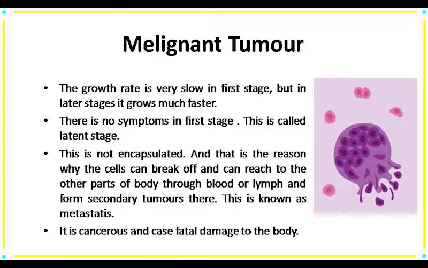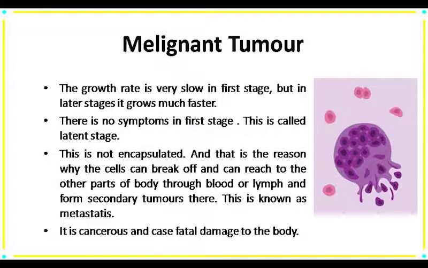Now come to our second type of tumor, that is malignant tumor. In the case of malignant tumor, the growth rate of this tumor is very slow in the first period, and there are also no symptoms of tumor. It grows faster in the later period. This type of tumor is the cancerous type, so it has a latent stage.